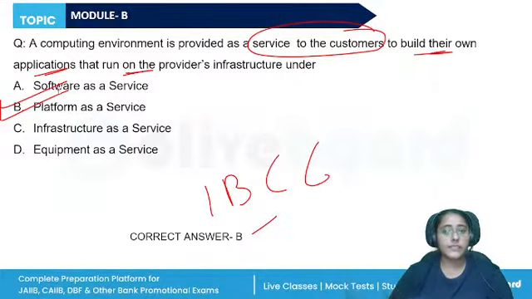Software as a service, whatever software is required to the end users is provided through internet. Infrastructure, the complete equipment, service, the servers, storage system, network, data, everything is provided. Here we are talking about the computing environment, so it comes under the platform as a service.